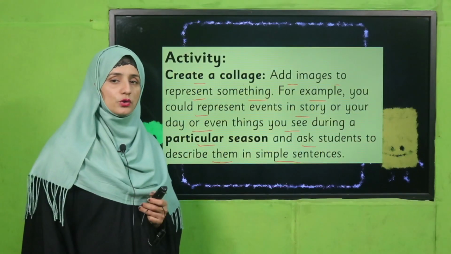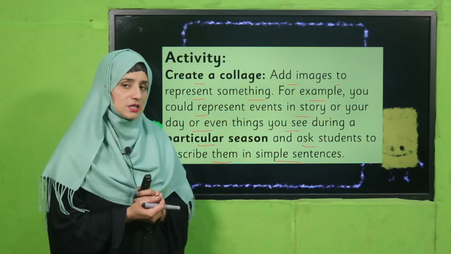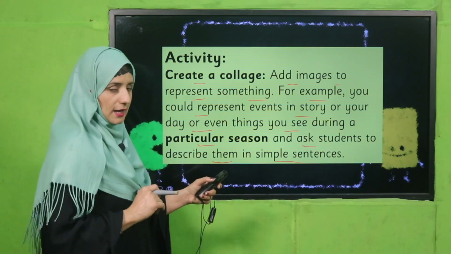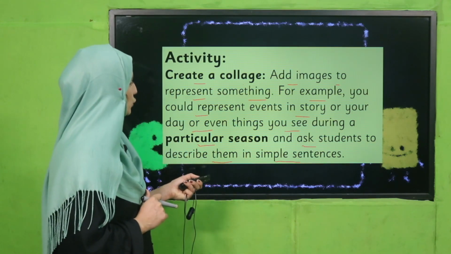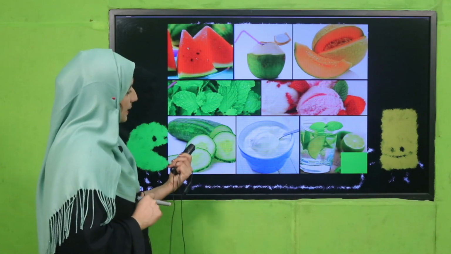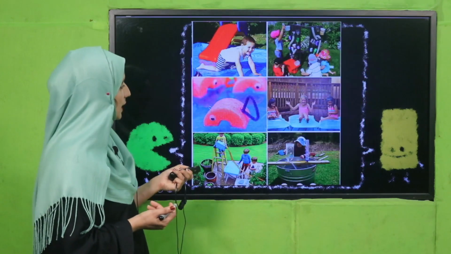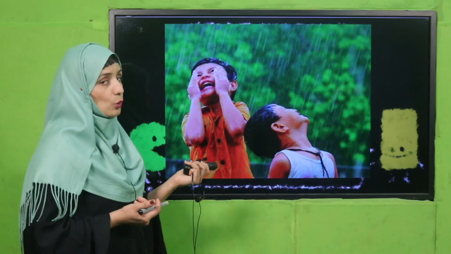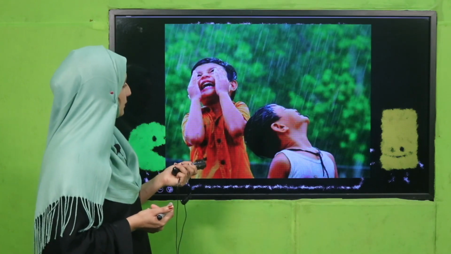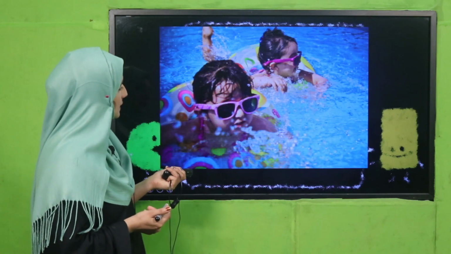So my dear teacher, what you will do, you will show them a picture. It's up to you which picture you will show, and you will tell students to describe this picture in their own words. So the picture can be like, I have a few examples for you. See there, this is a picture about fruit and how we can get that. All these students will describe it. It can be in this way. See there. Wow, do you like rain? Look how they are enjoying. Next, there also, you can see there also.